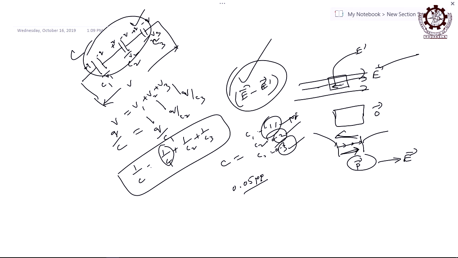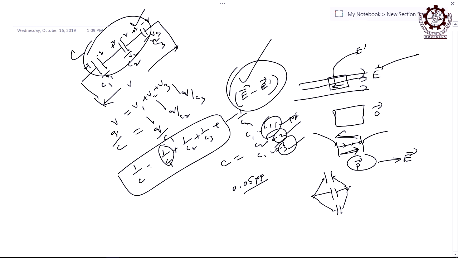But what will happen when they are in parallel? Let us say this is a capacitor and this is another capacitor and this is another capacitor. You are taking 3 like that. If it is n, just add it up to Cn, n may be any number, right. We have done it for 3, you can extend it for any number. Similarly, when that is parallel also you are going for 3 and you can go for n.